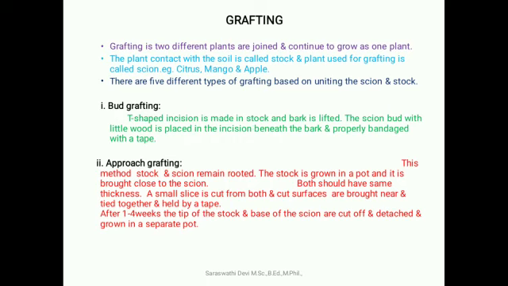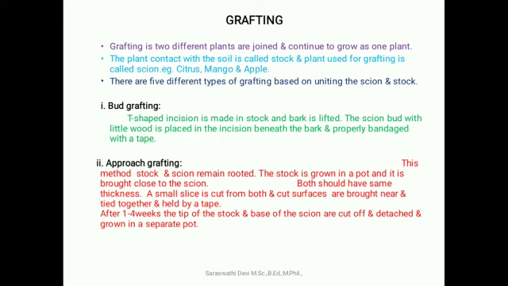First one, bud grafting. A T-shaped incision is made in the stock and the bark is lifted. Then a scion bud with a little wood is placed inside the incision beneath the bark and properly bandaged with tape.